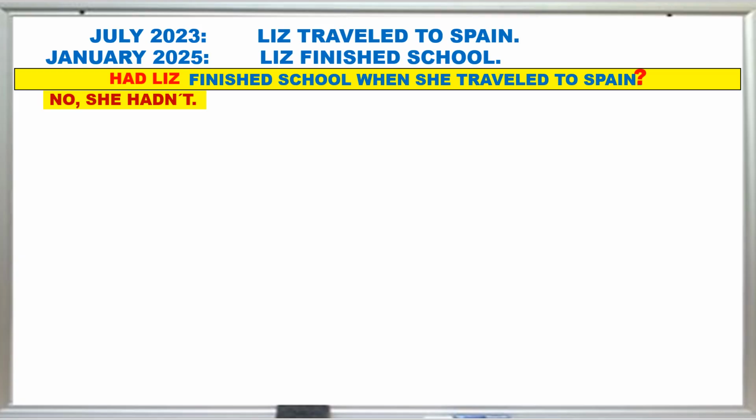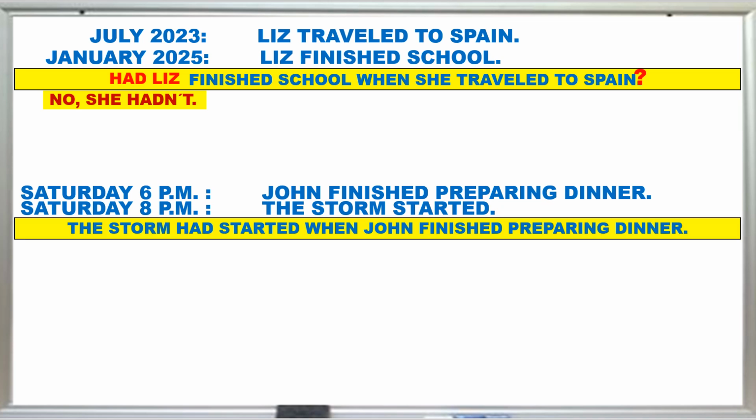Okay? Number 4 and last question. Our affirmative sentence is the storm had started when John finished preparing dinner. The question is, had the storm started when John finished preparing dinner? And question mark. We have the answer no, it hadn't. No, it hadn't. It, because we refer to the storm. So the answer is no, it hadn't.